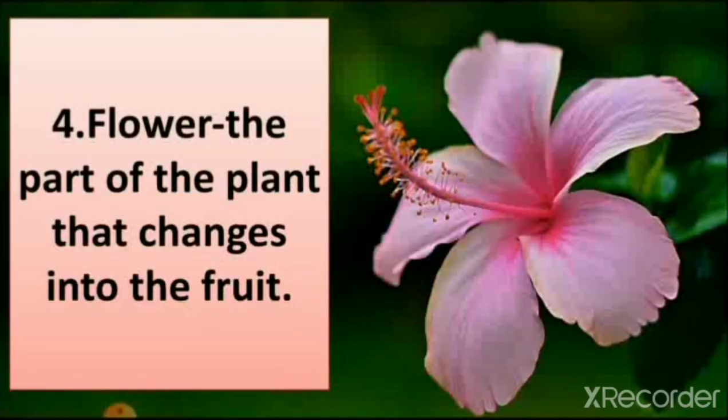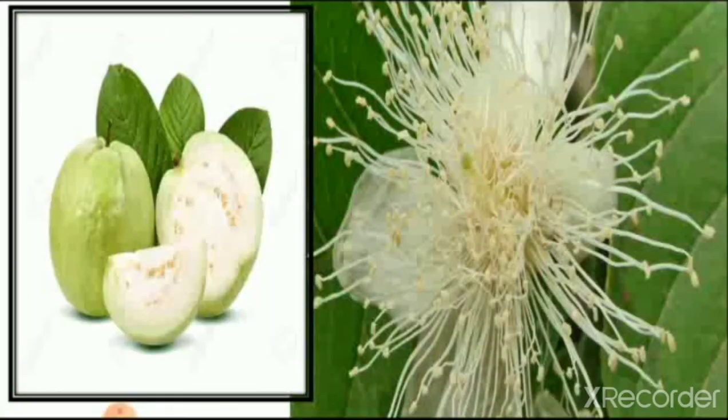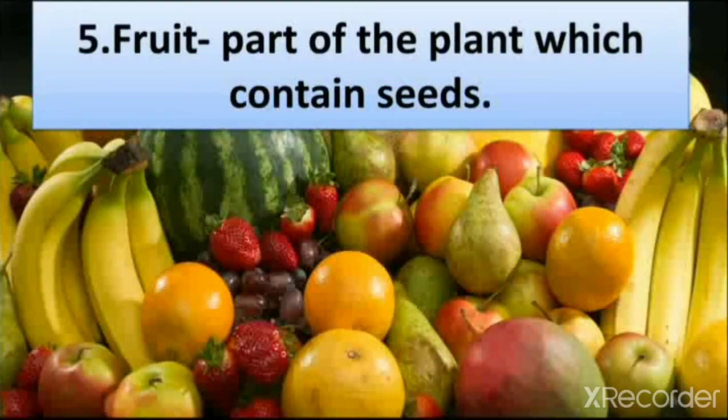Then we learn the fourth part of the plant, flower, that changes into the fruit. You can see here the flower. Then this is the picture which shows us that flowers change into the fruit, and it also contains seeds and helps in reproduction. Here is a part of the plant, fruit.